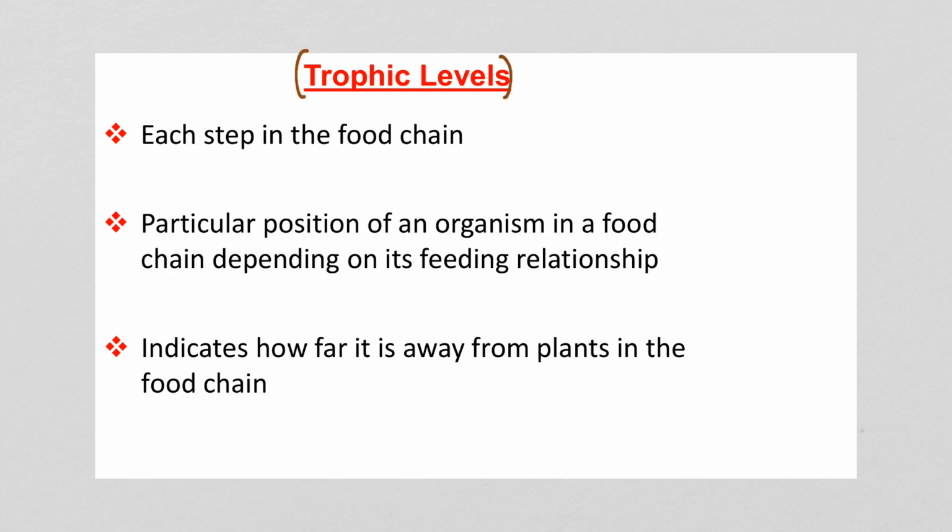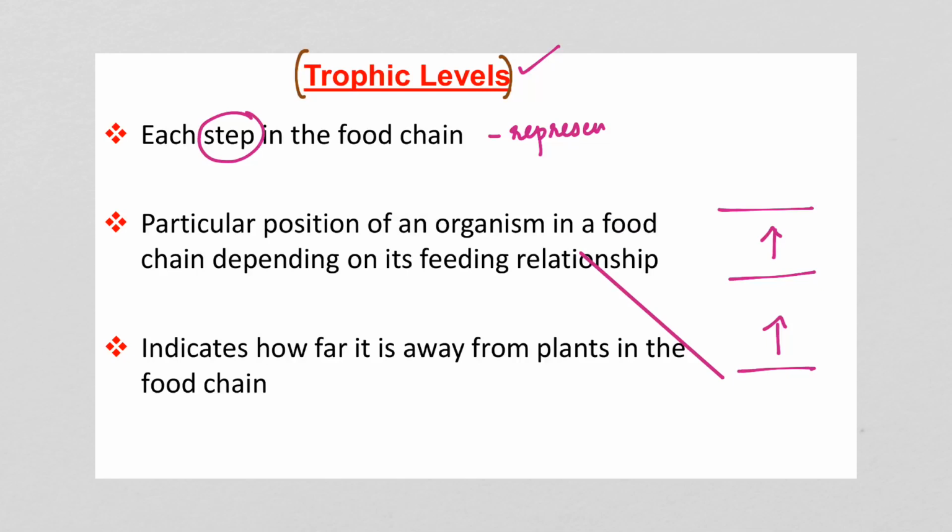First, let's understand what is meant by trophic levels. Trophic level means each step in the food chain. Trophic level refers to each step, or we can say from one level to the next level. Each step in a food chain is called a trophic level. We can say it is a representation of energy flow in an ecosystem. So it represents how the energy flows in an ecosystem.